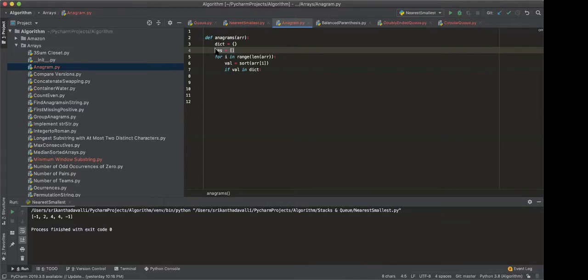The key will be the characters, or string? The sorted string, yes. The value will be the number of times it is repeated. Number of times? No. Why are we caring about times? I told you, we don't need count.